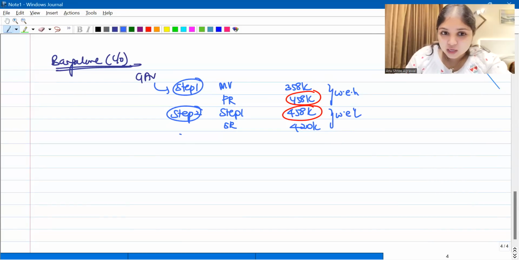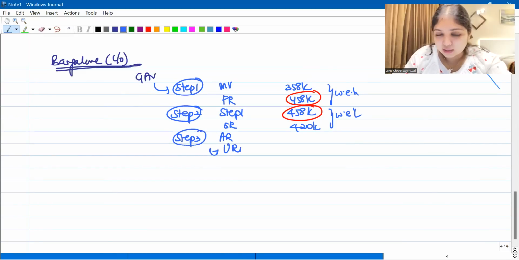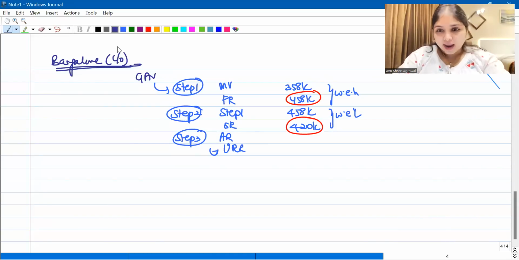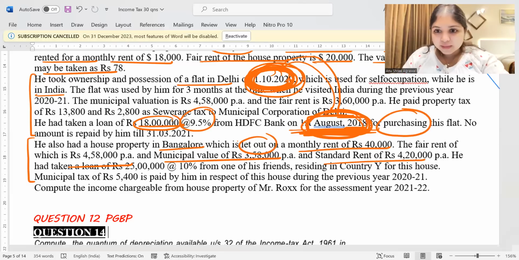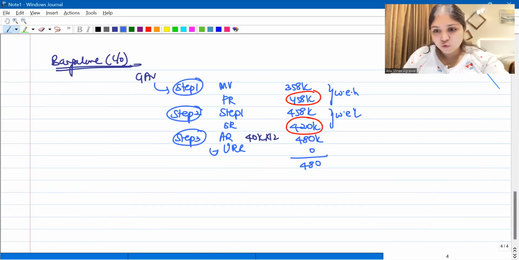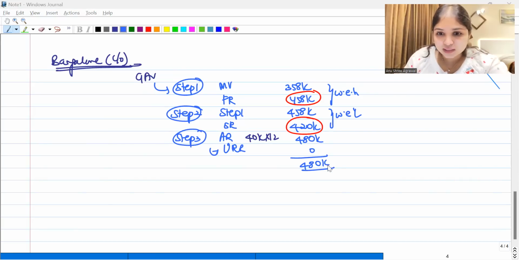Guys, one small mistake. Whichever is lower is going to be 4,20,000, right? Anyway, coming to step 3: actual rent minus unrealized rent. What is our actual rent in this question? Monthly rent is 40,000 per month. So 40,000 into 12, the actual rent is going to be 4,80,000. The question does not talk about any unrealized rent. So 4,80,000 as it is becomes my step 3 number. Then coming to the step 4 number.